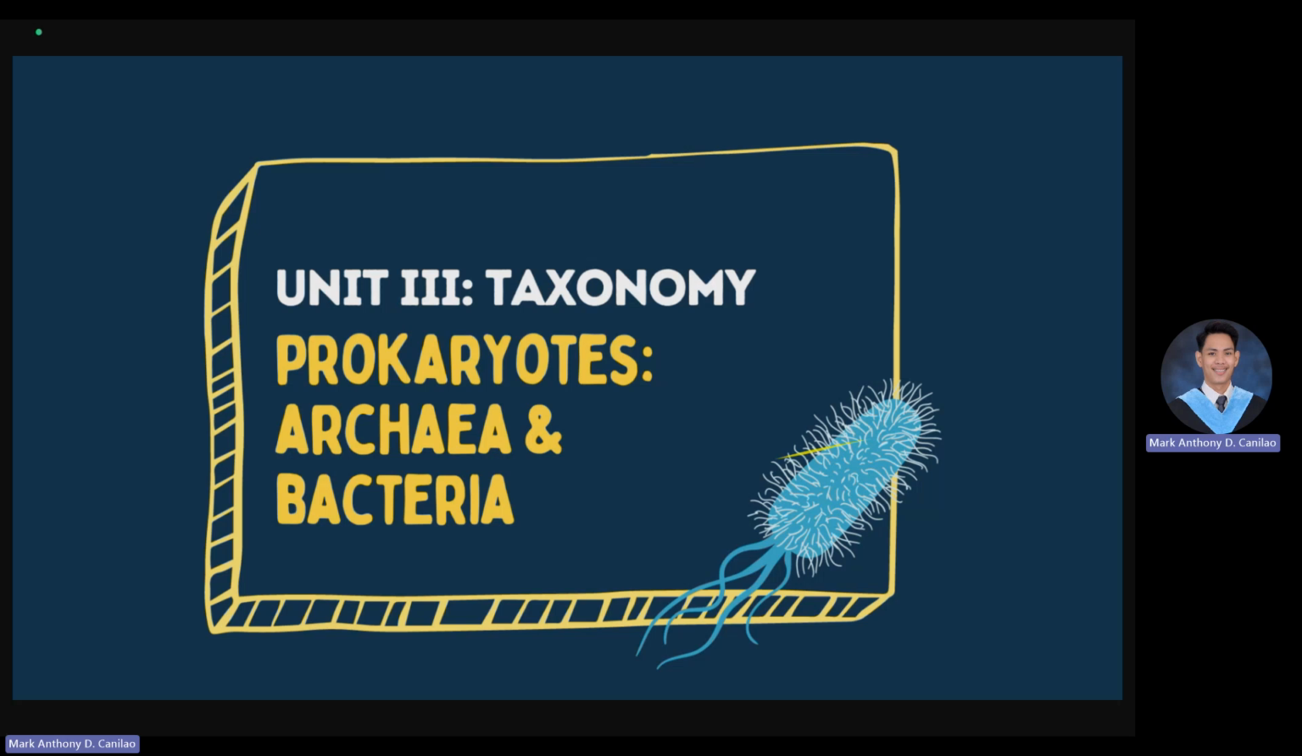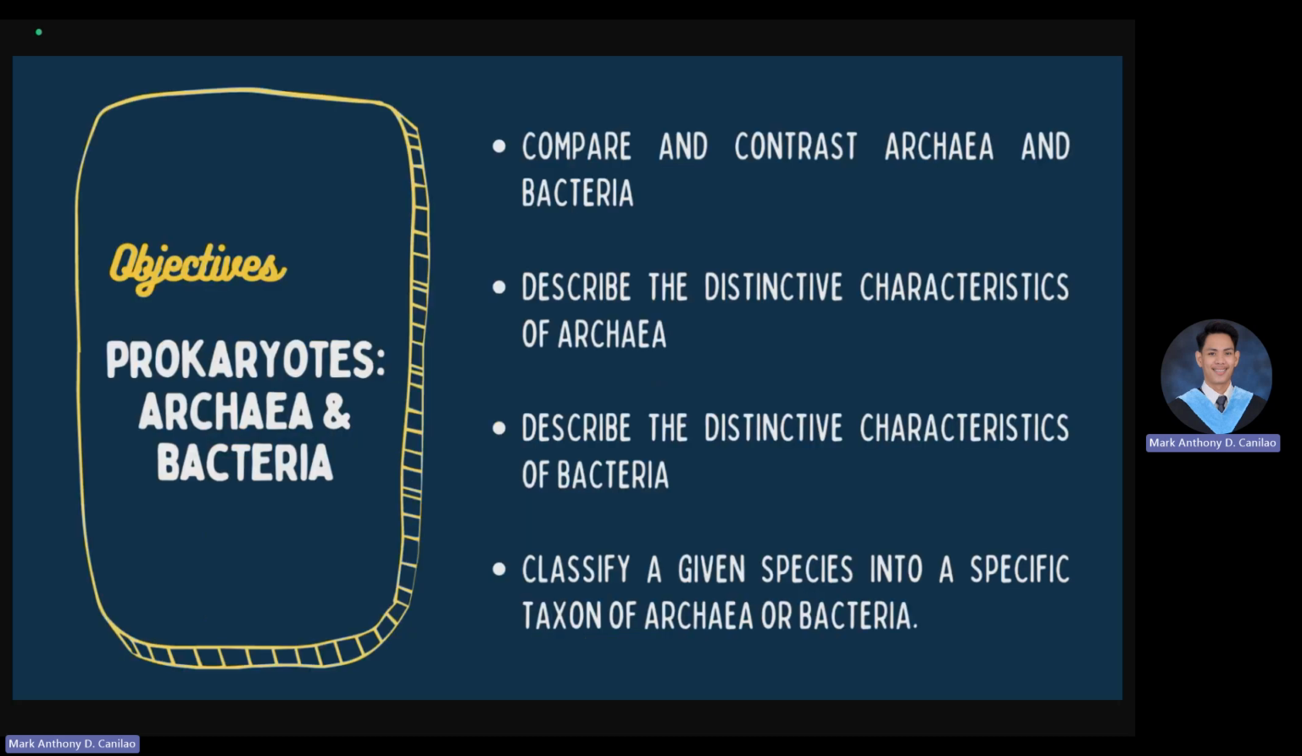These are our objectives for the second part of the video. First, compare and contrast the archaea and bacteria. Second, describe the distinctive characteristics of archaea. Third, describe the distinct characteristics of bacteria. Fourth, classify a given species into a specific taxon of archaea or bacteria. Now let us talk about the prokaryotic cell first. In your Gen Bio 1, I believe this has already been discussed by your bio teachers. There is a distinct difference between prokaryotic and eukaryotic cells.